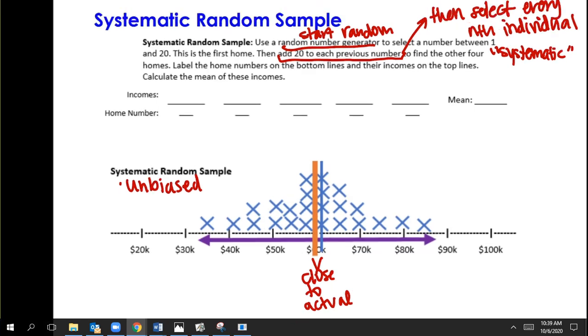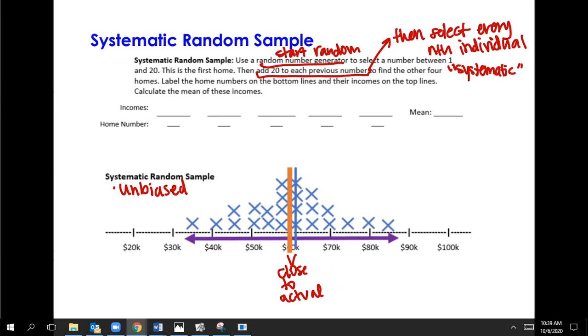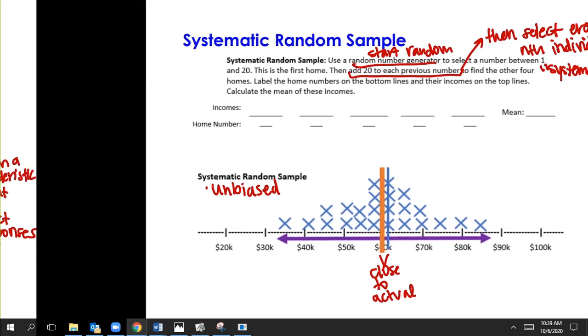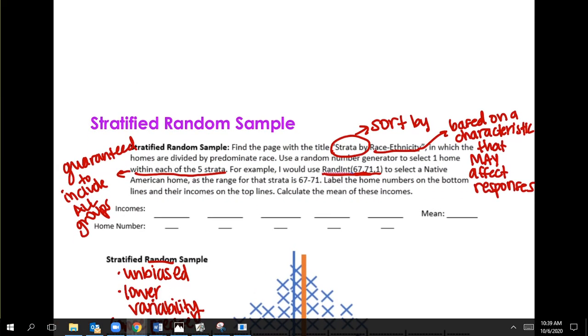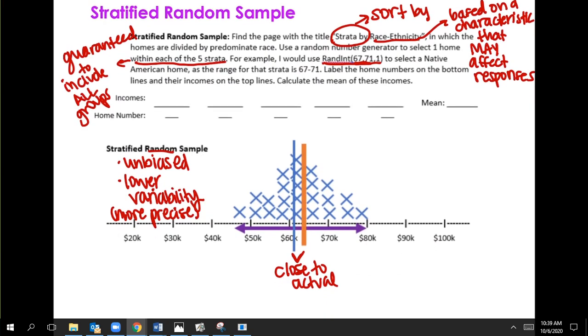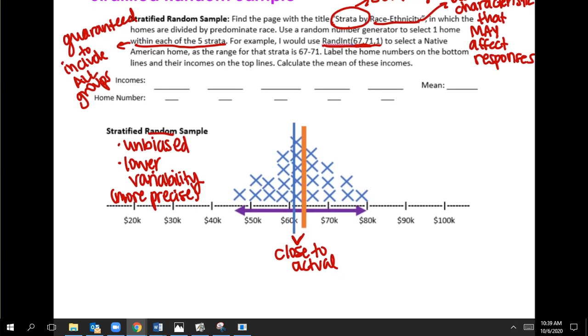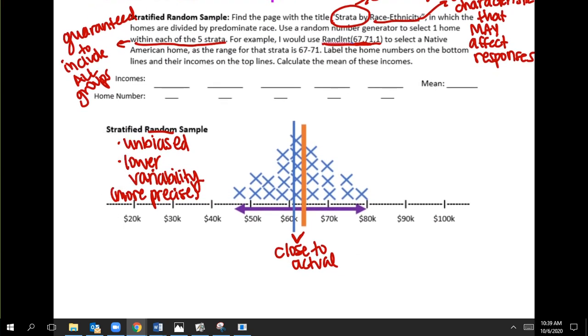So if you look back at all these, I'm going to add one more note to each one. Systematic, well, yeah, I'm not going to. We're going to leave it how it is. The main thing about this stratified one is this, oops, I erased it on accident. The main thing about that is the lower variability, so make sure you have that written down.